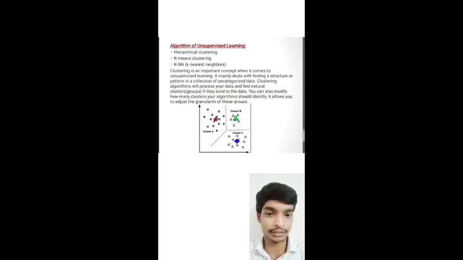Clustering is an important concept when it comes to unsupervised learning. It mainly deals with finding a structure or pattern in a collection of uncategorized data. A clustering algorithm will process your data and find natural cluster groups, if they exist in the data. You can also modify how many clusters your algorithm should identify. It allows you to adjust the granularity.